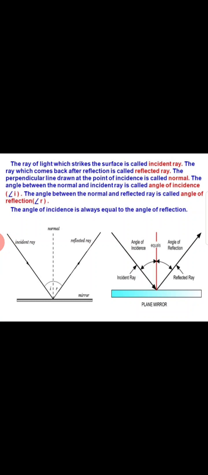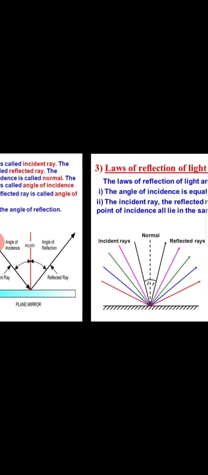As you can understand through the diagram, the ray which is falling on the surface is known as the incident ray, and the ray which bounces back after striking is known as the reflected ray. The angle between the normal and the incident ray is known as the angle of incidence, and the angle between the normal and the reflected ray is known as the angle of reflection.